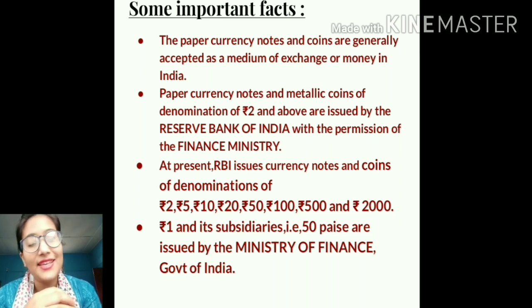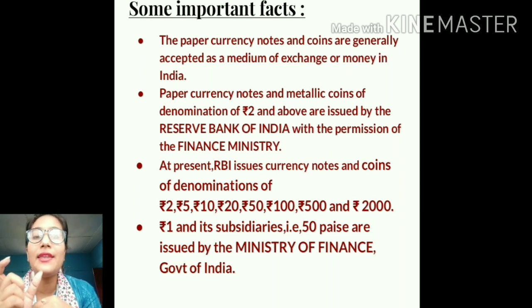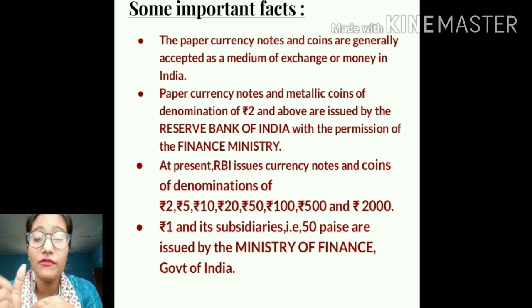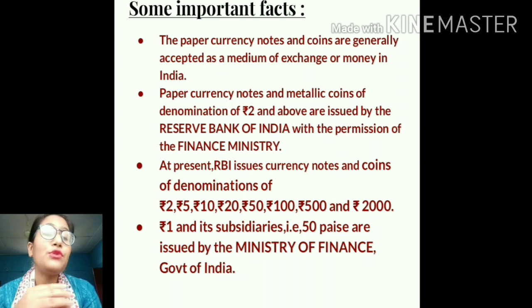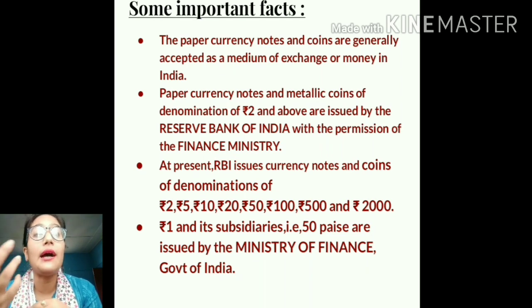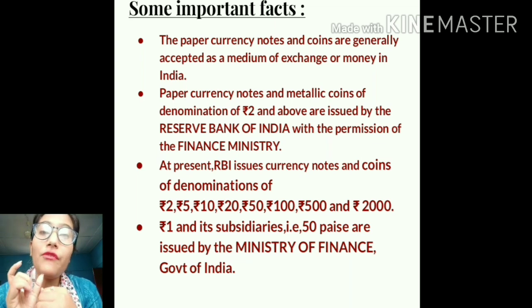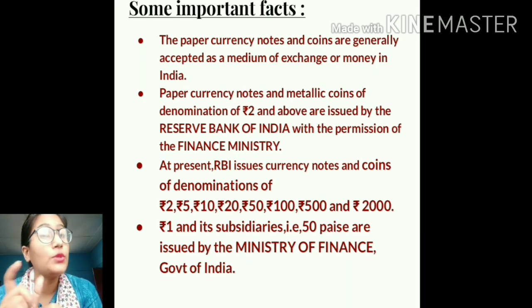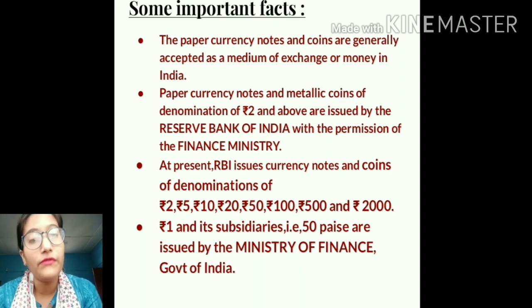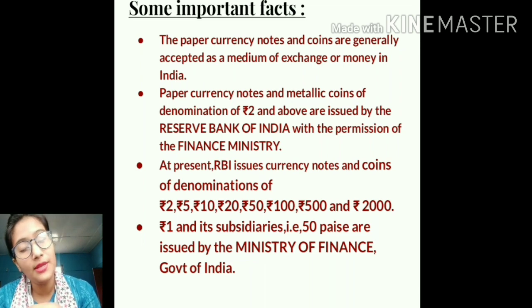I have seen that. So rupee 1 and its subsidiaries, that is 50 paise, which is presently available, but earlier we used to have 25 paise and 5 paise as well, are all issued by the Ministry of Finance, Government of India. Those are not issued by RBI; those are issued by the Ministry of Finance, that is the central government ministry or department.